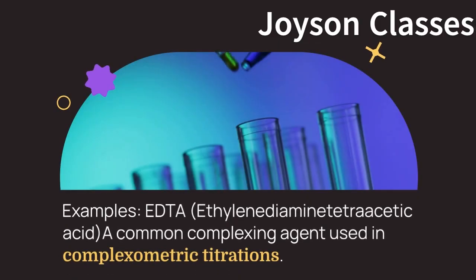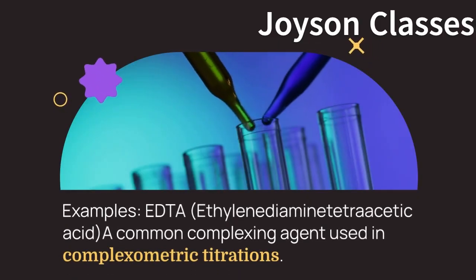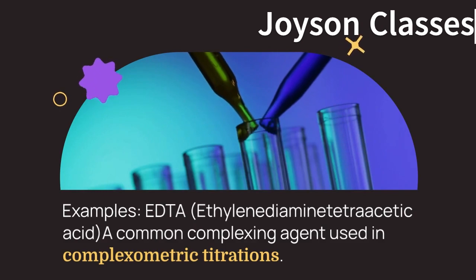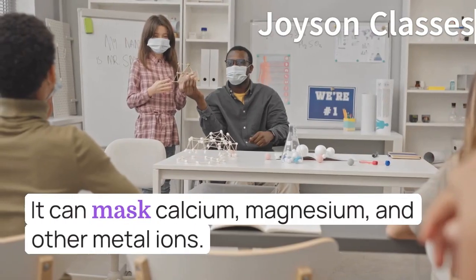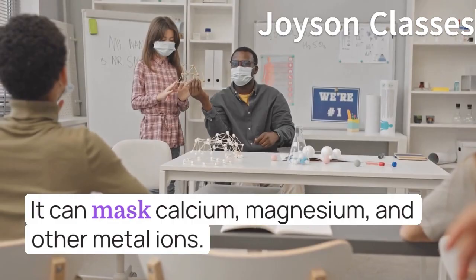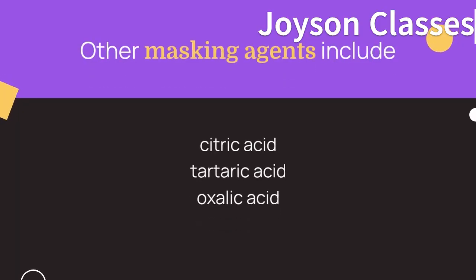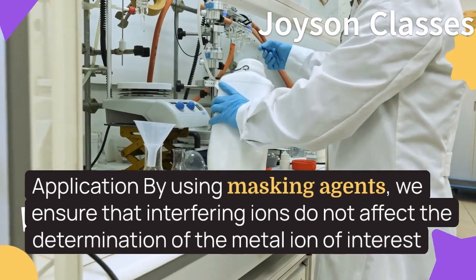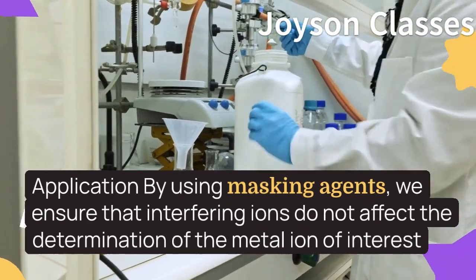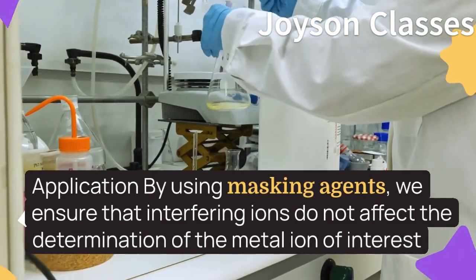Examples: EDTA, ethylenediaminetetraacetic acid, a common complexing agent used in complexometric titrations. It can mask calcium, magnesium, and other metal ions. Other masking agents include citric acid, tartaric acid, oxalic acid. Application: by using masking agents, we ensure that interfering ions do not affect the determination of the metal ion of